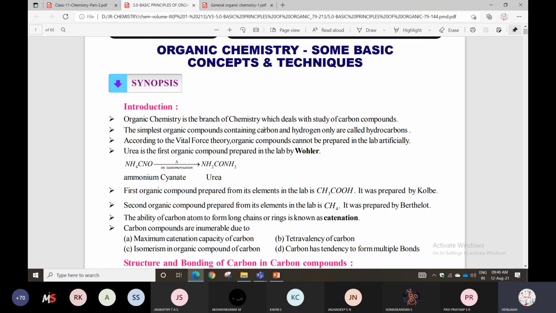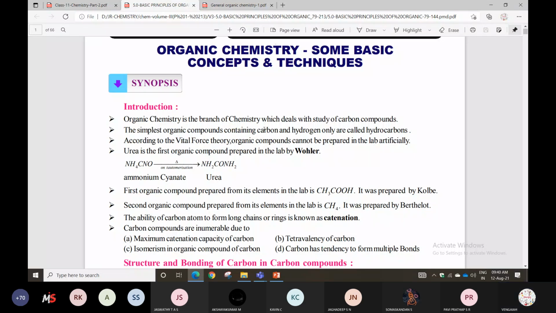Urea is the first organic compound prepared in the lab with the help of inorganic reagents. The inorganic reagent they are taking is ammonium cyanate. With the help of this inorganic compound they prepared urea, which is an organic compound.